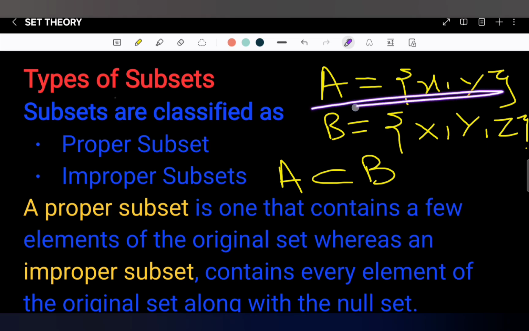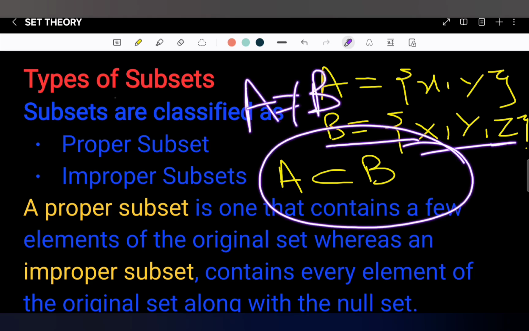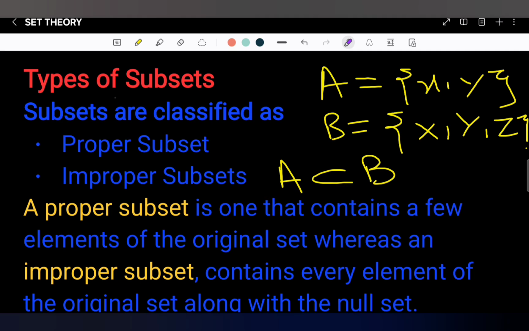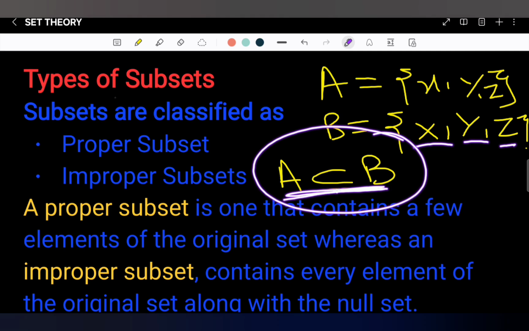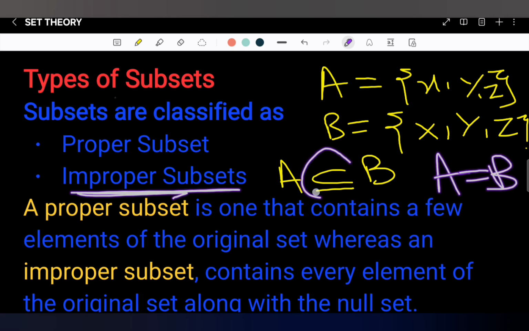When A equals {x, y} and B equals {x, y, z}, at that time A was not equal to B. So we simply said that A is a subset of B. And which kind of subset is it? It is a proper subset. But when A equals {x, y, z} and B is also equal to {x, y, z}, at that time too A is a subset of B. But what kind of subset? It is an improper subset because A equals B. So we put a symbol of equality under the symbol of subset of.